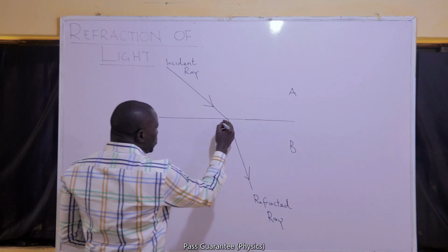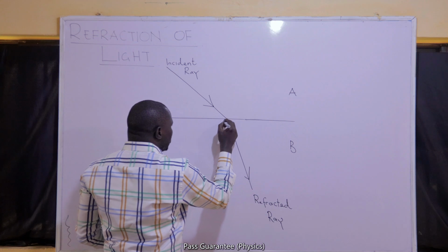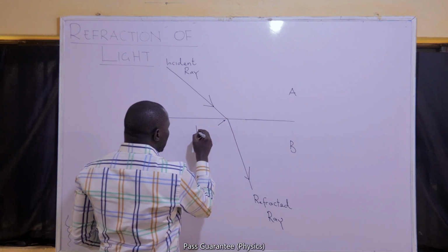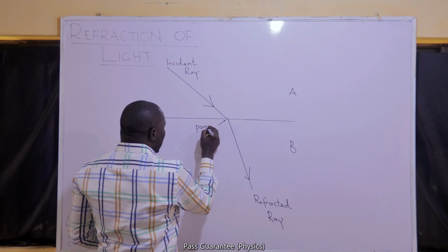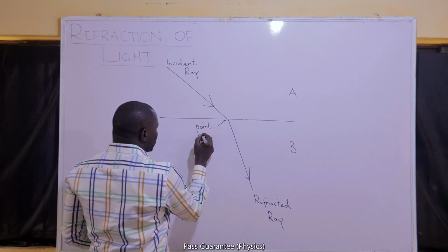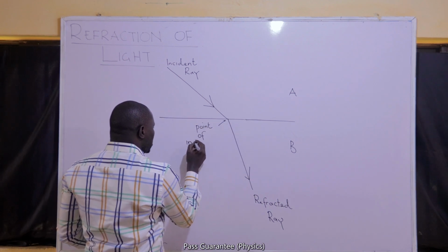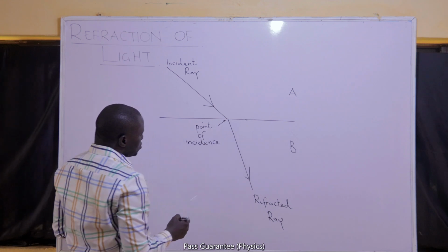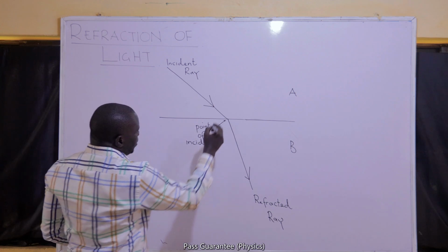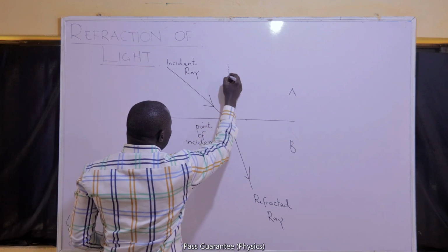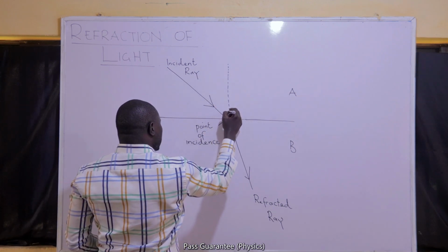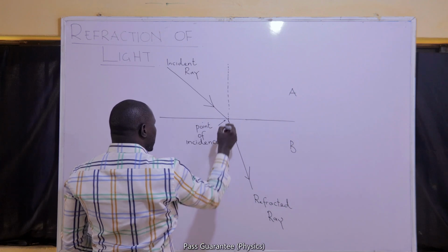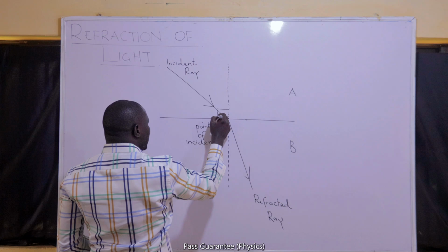Now the point where the incident ray meets with the surface or the boundary between the two media is called the same name as earlier used under reflection. It will be called the point of incidence. Now, if I draw a line through the point of incidence, making 90 degrees with the surface, I already gave you the name of this line under reflection.